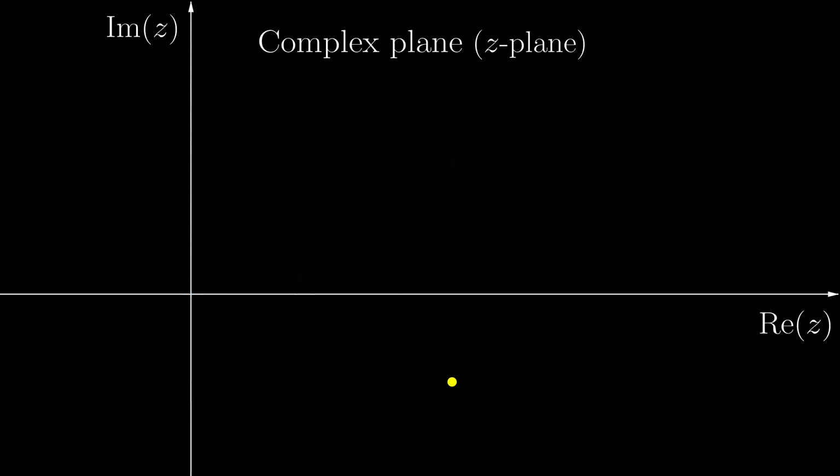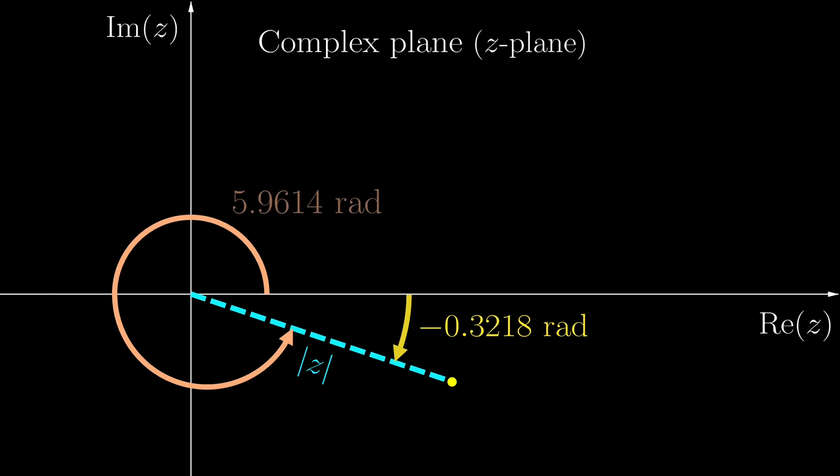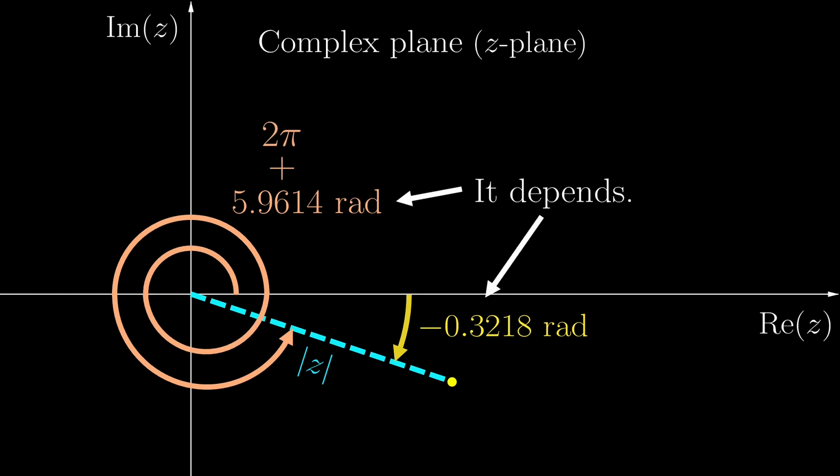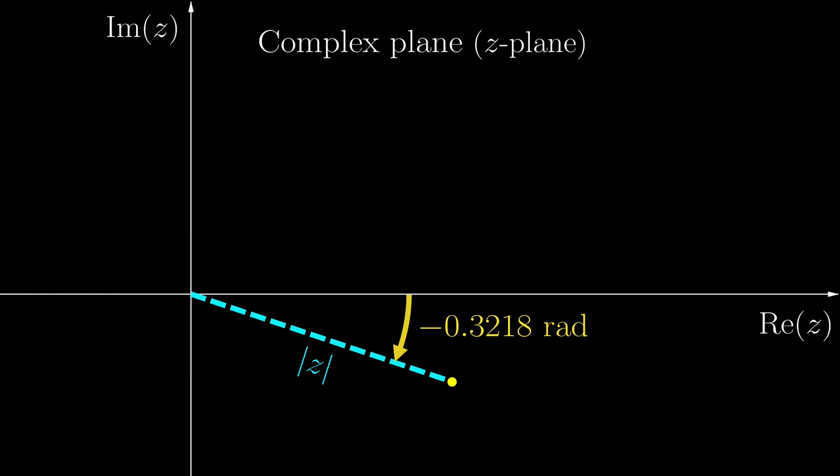What if the point is down here? The modulus is perfectly fine, but for the argument, would you go clockwise, registering as a negative angle, or would you still go counterclockwise all the way around, registering as a positive angle? It really depends on your convention. I mean, technically, we can also add another 2 pi radians to it whenever we want. As long as you have a clear convention and stick to it, you are fine. In this case, the usual convention is to consider the negative argument.